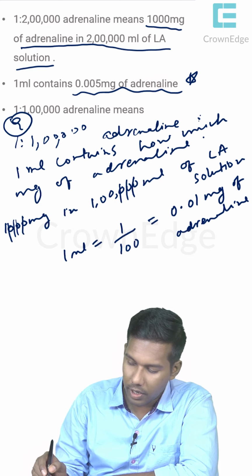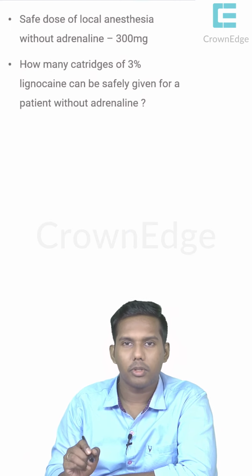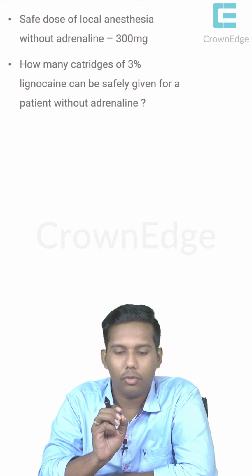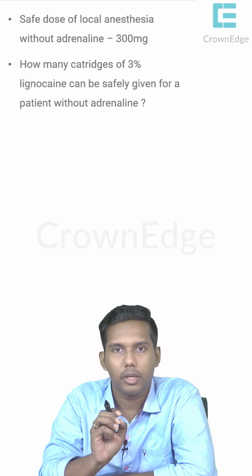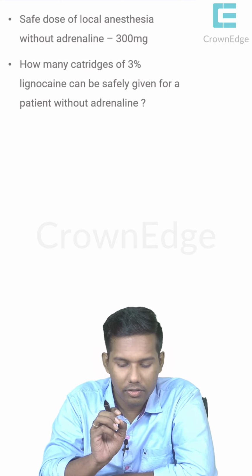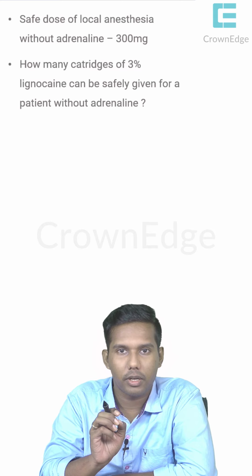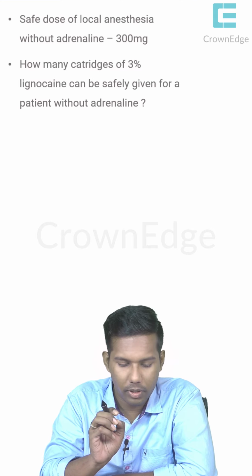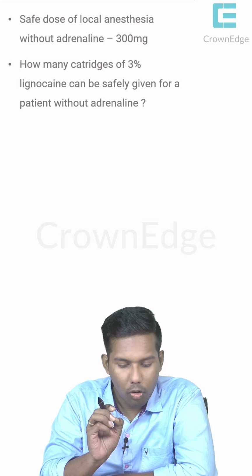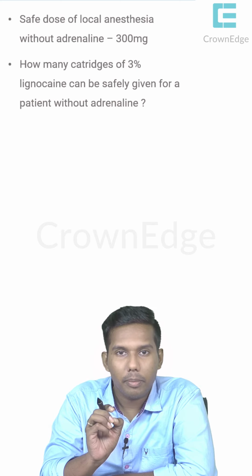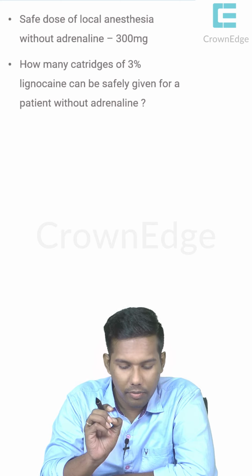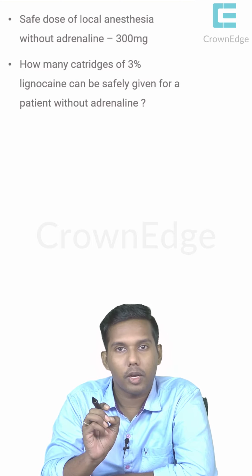So now we will go ahead slowly. There is something known as the safe dose of local anesthesia. Without adrenaline it is 300 mg. So, how many cartridges of 3% lignocaine can be given for a person without adrenaline? They were asking you.